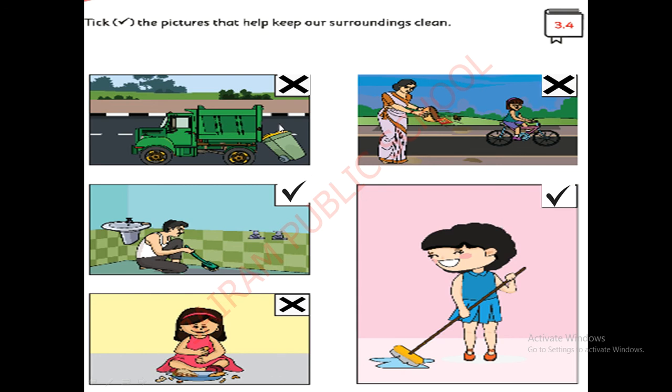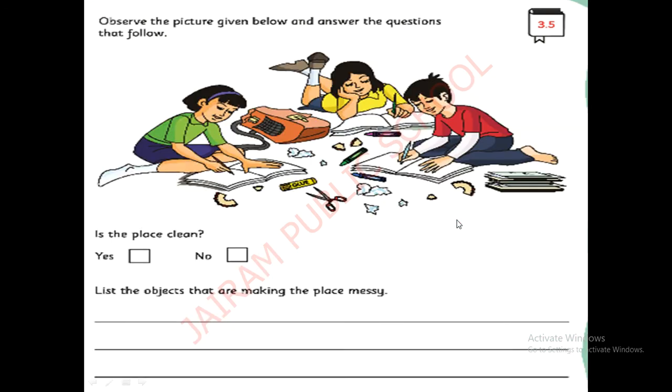See, first one, the truck is taking but the waste is coming outside. So this action is not good. So you have to put a cross here also. See, three actions are not good and two actions are good actions. Okay, next. You can check it.